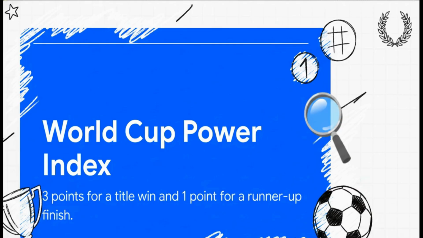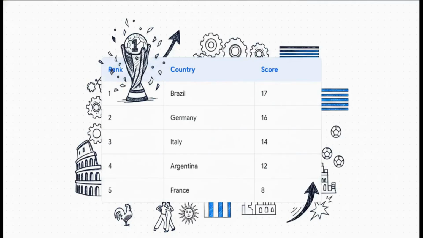So let's crunch the numbers. And the results brilliantly illustrate the true historical hierarchy of the sport. Brazil takes the number 1 spot with 17 points, just barely edging out Germany's incredible consistency at 16 points. Italy sits at a solid 3rd with 14 points, and Argentina takes 4th with 12 points. But consider France at number 5 with 8 points. Now, given that France only made their first final in 1998, they are rapidly closing the gap in the modern era. They're challenging the old guard at an absolutely unprecedented pace.